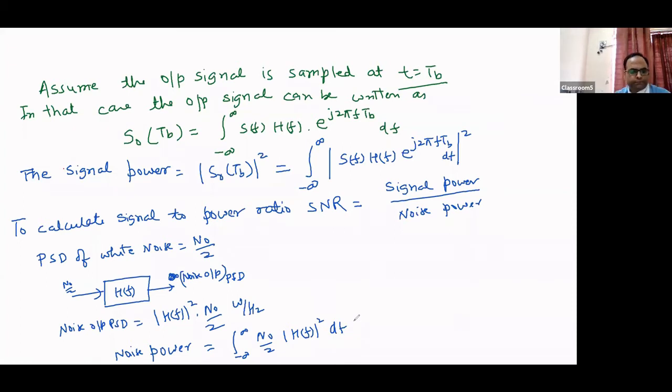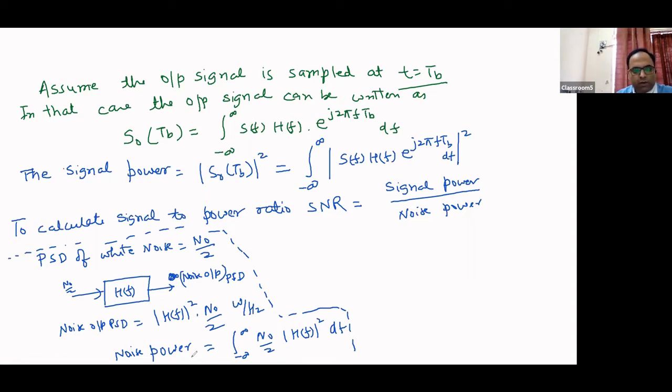This is the noise power, considering that noise is white, because we are considering the power spectral density of noise as N0/2. In general, you can consider any noise, but the power spectral density of that noise should be known to us. It is easy to calculate with white noise, so that's why we are assuming white noise here.